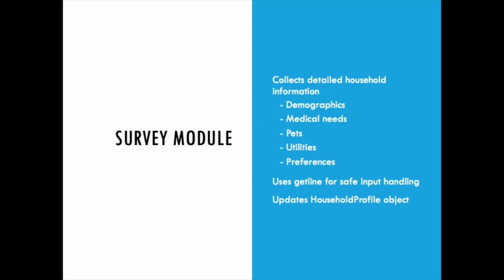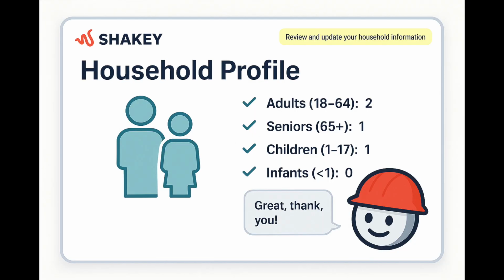The survey module is the foundation of the program. It gathers detailed information such as demographics, medical needs, pets, utilities, and household preferences. I use getline as safety to capture multi-word responses and prevent input issues. All these responses are stored in a HouseholdProfile object, which becomes the driving data source for recommendations and inventory checks.